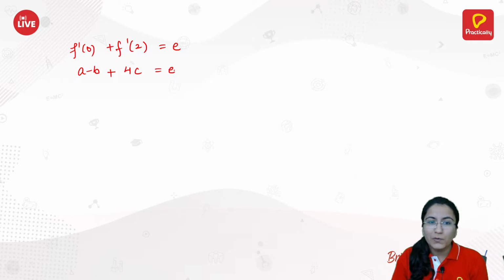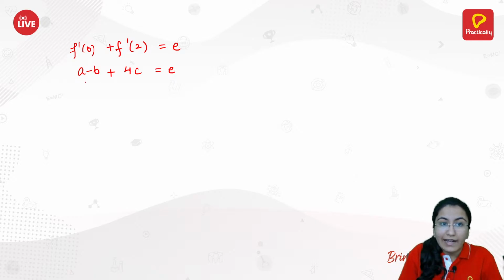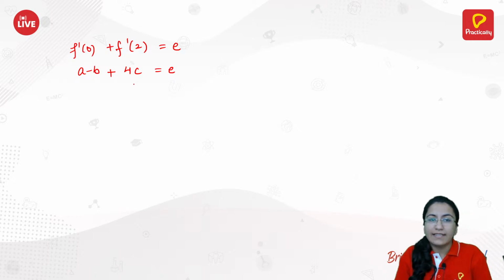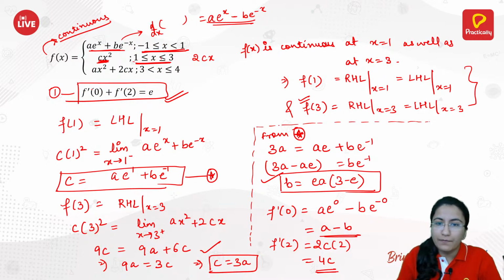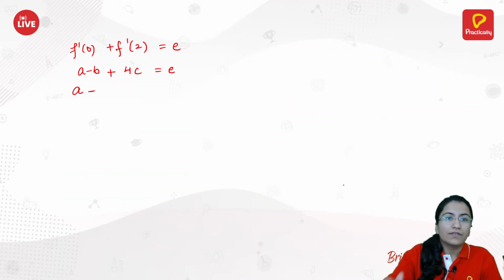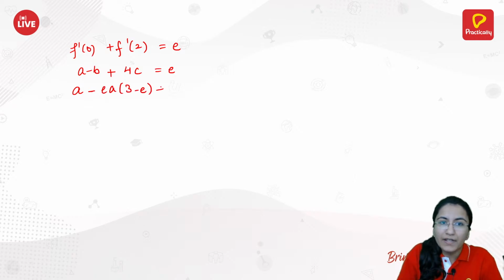Now to calculate the value of a, we will write the values of b as well as c in terms of a. So a will be, again as it is, minus b. Here we had b is equal to a into 3 minus e, so that is e into a into 3 minus e, plus 4.